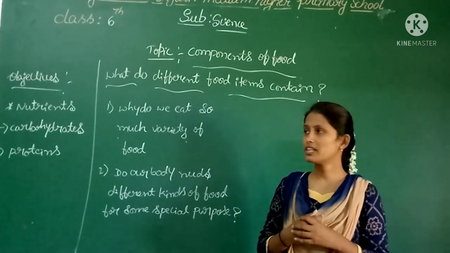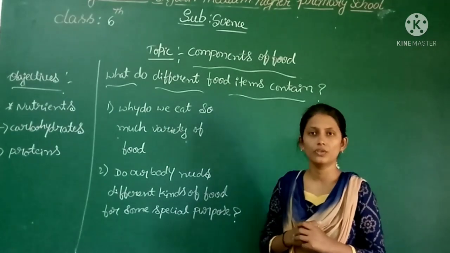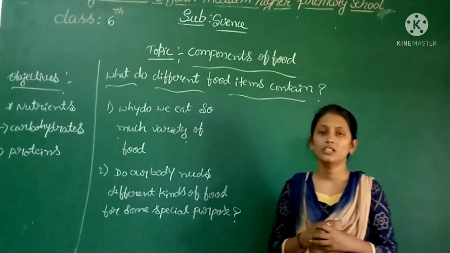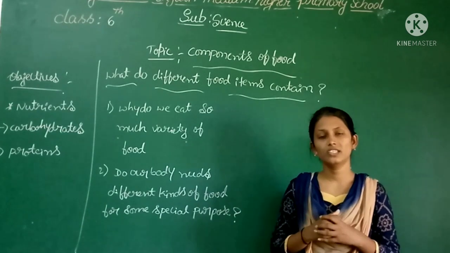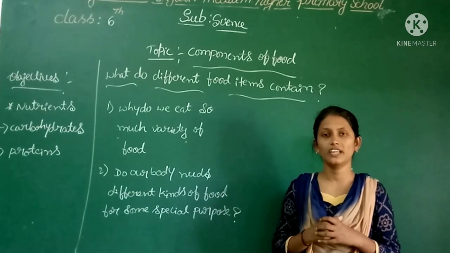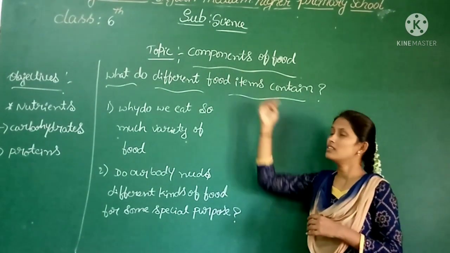Then dear children, why do we eat so much variety of food? Why do we have to eat a variety of food? What does a variety of food contain? It contains components.